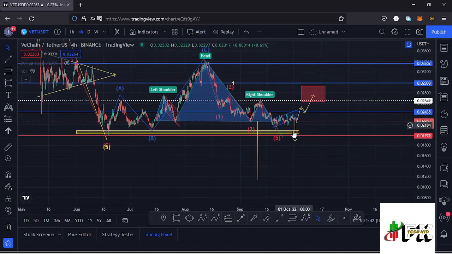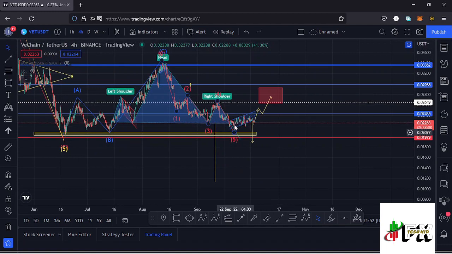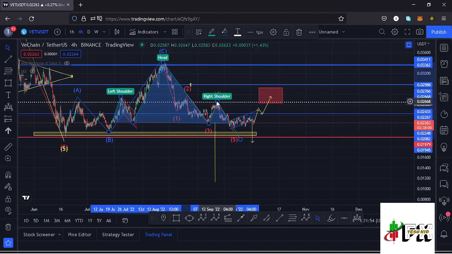So it's possible in case we see a breakout to the lower side, lose that key area of support, Vechain might be headed back to around the $0.011 mark. So let's be patient and see how that plays out, whether we are going to see the formation of a wave 2 to the upper side or see a breakout out of this head and shoulders pattern to the lower side.